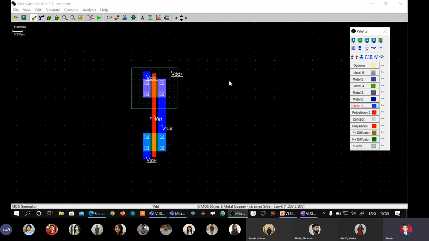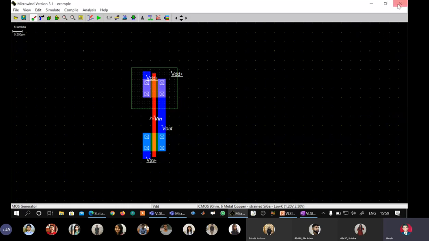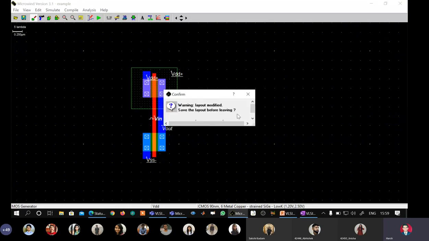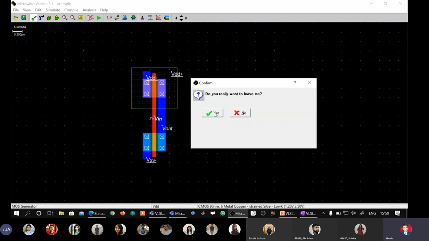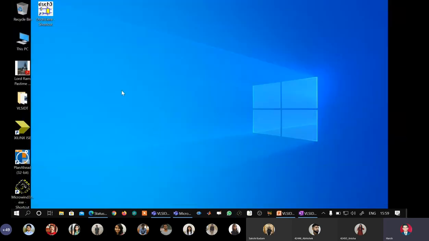Directly I jump to tool number 3 now. That is, there is nothing more to be said at this level at least. So I will close this, and it asks you a very different question, save the layout before leaving. I say no. Do you really want to leave me? Okay. So I'll say yes. Now I go and double click another shortcut on the screen, which is DSCH3.